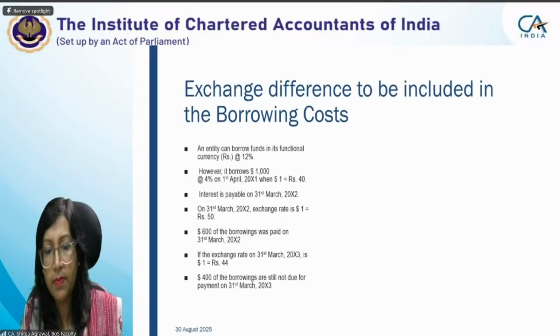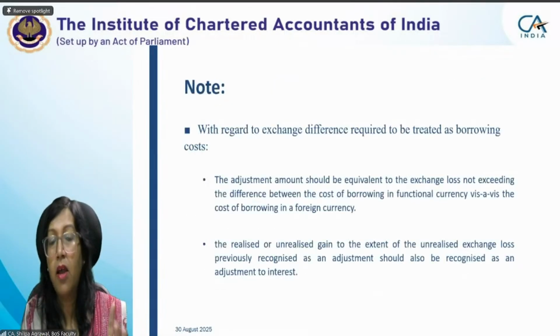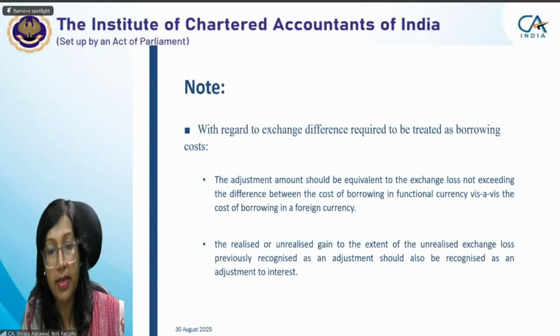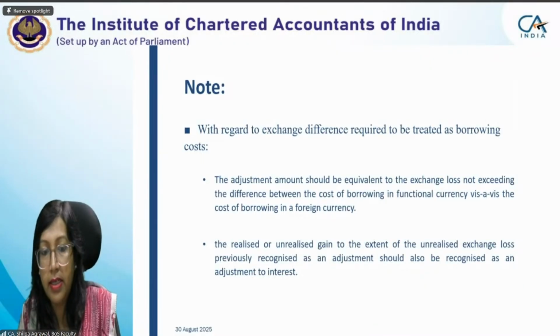This I have already explained to you. Now, one more important part in this exchange difference required is the adjustment amount should be equivalent to the exchange loss. This we have already seen.